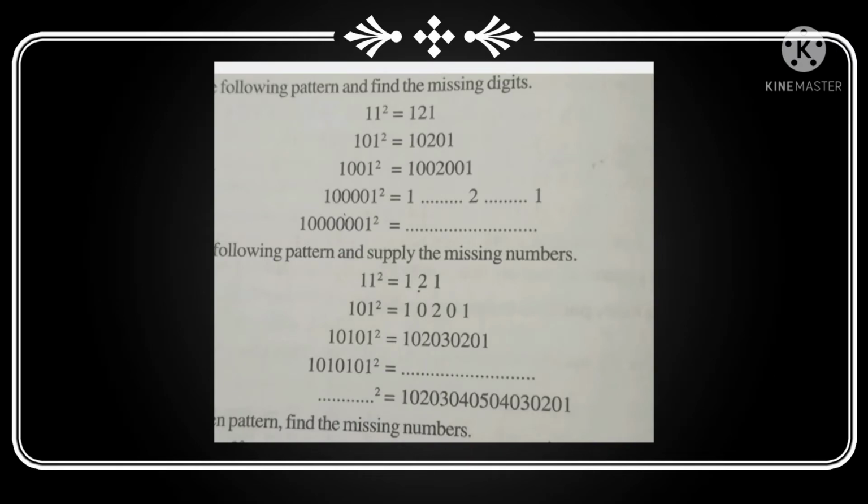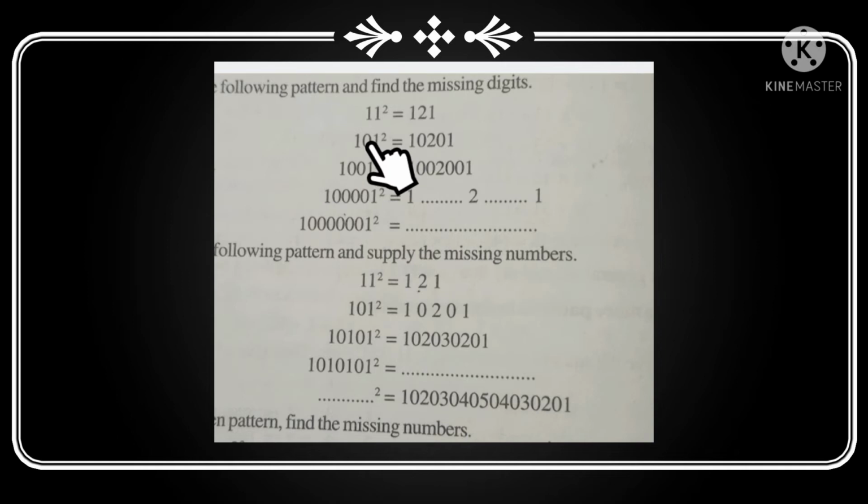Let us continue with the fourth question. Observe the following pattern and find the missing digits. Here, first one, 11 square is 121. Then 101 square is 10201. Then 1001 square is 1002001.